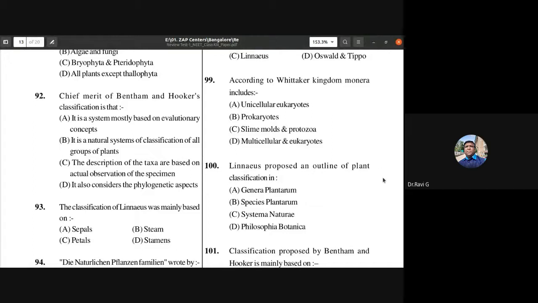Linnaeus proposed an outline of plant classification in Genera Plantarum, Species Plantarum, Systema Naturae, Philosophia Botanica. So Linnaeus proposed an outline of classification in which of them? Genera Plantarum, Species Plantarum, Systema Naturae.